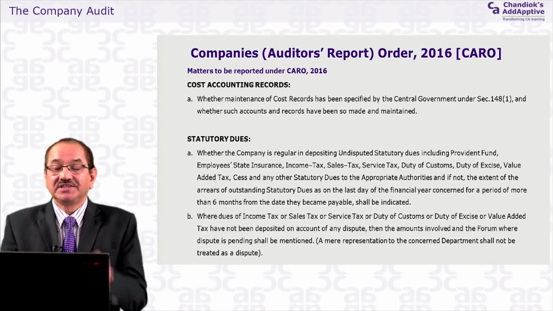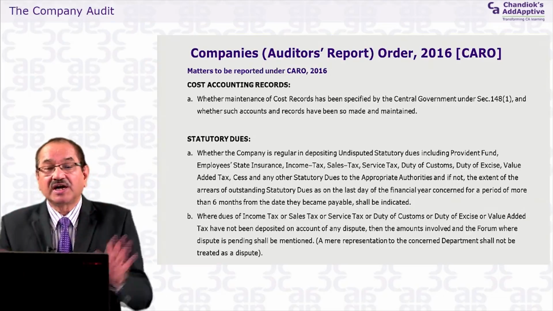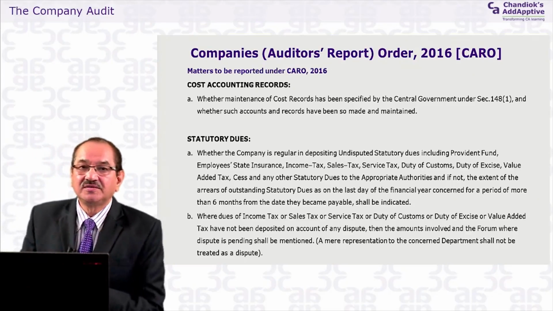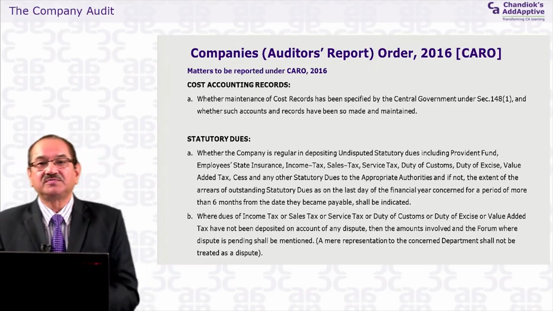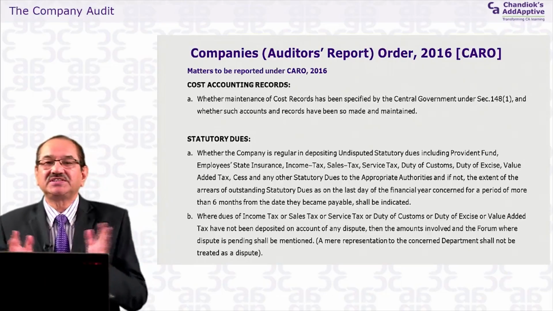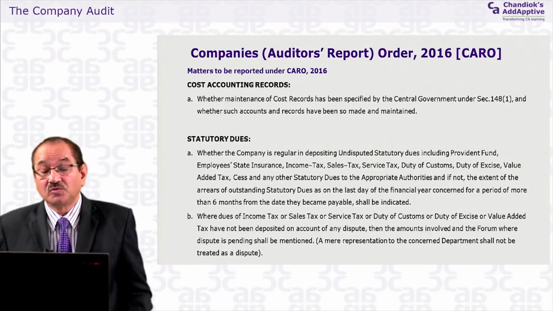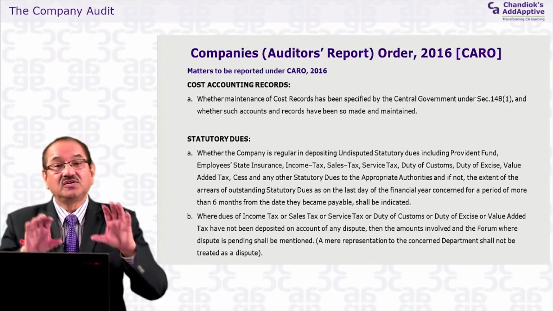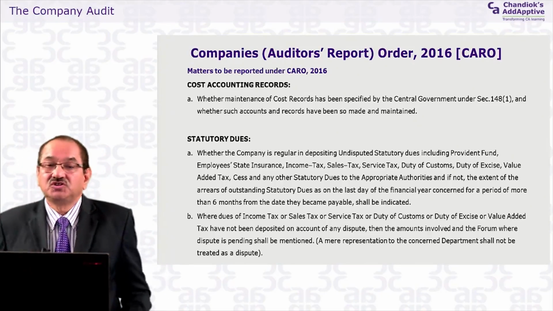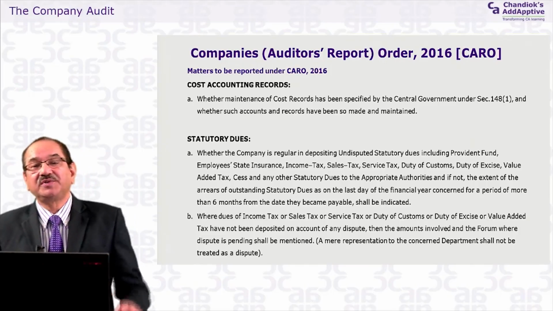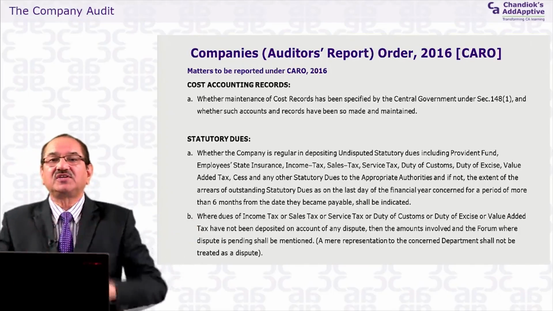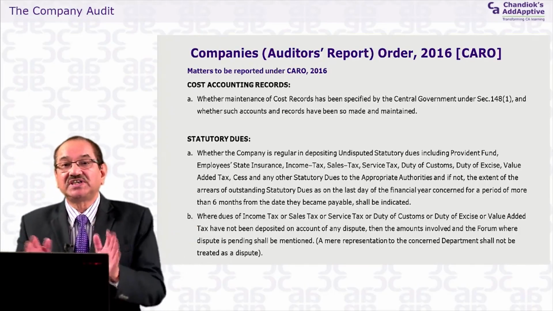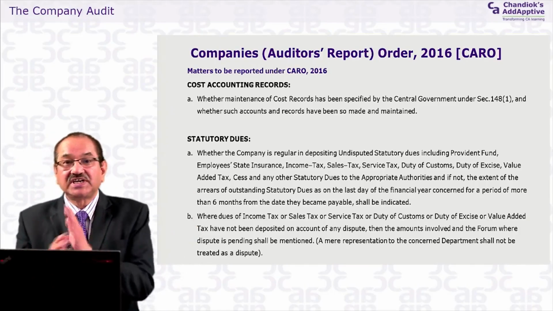The auditor has to report that this is a tax which is undisputed. The company is not raising any dispute with the tax authority regarding the payment of these taxes, but is still just keeping silent and not paying it. So the auditor has to report it. He has to make a list. The guidance note on CARO issued by the Institute of Chartered Accountants of India gives the format in which the auditor has to report such undisputed statutory dues which are outstanding,